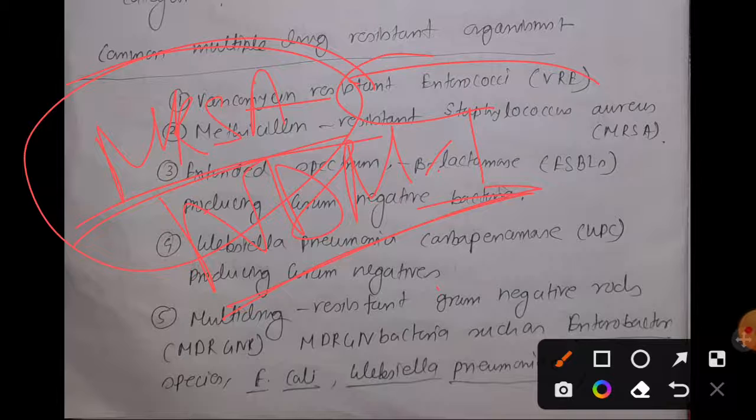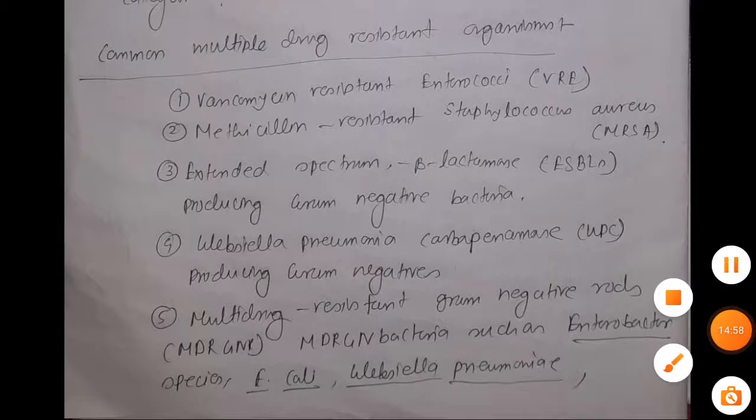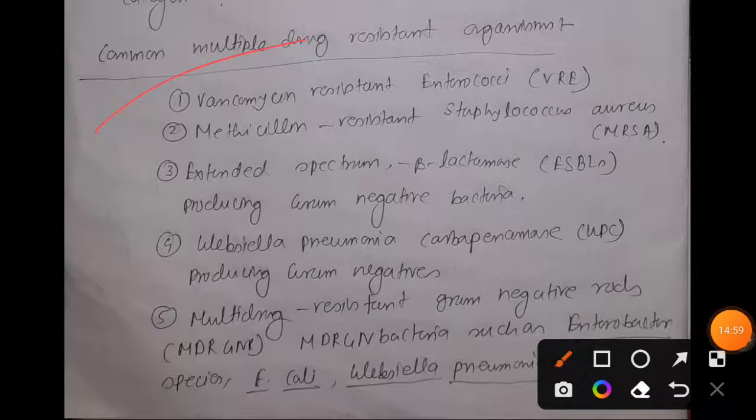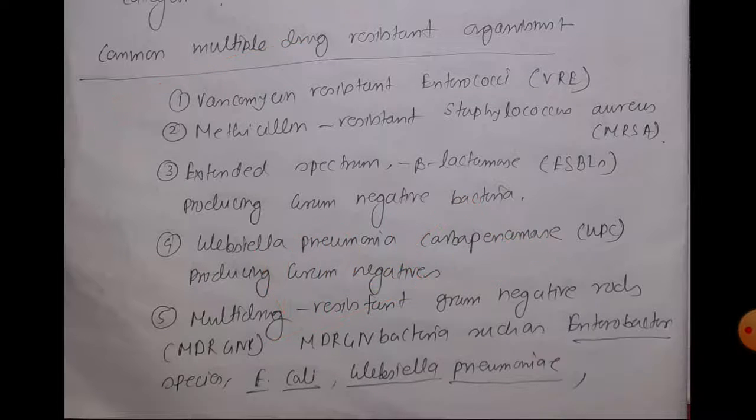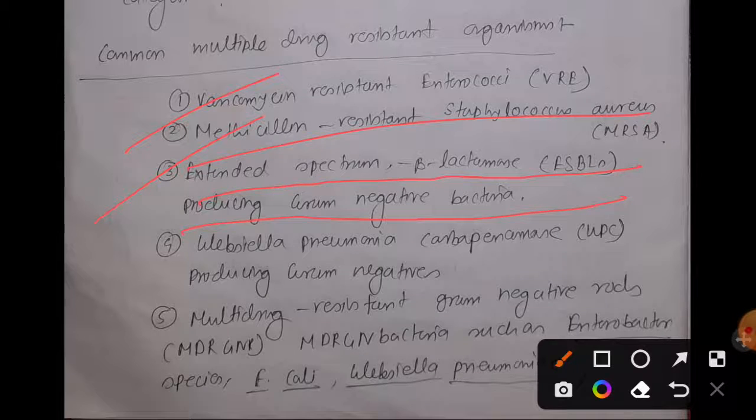Okay, so now let's discuss the examples. First of all is vancomycin resistant enterococci. We have also discussed VRSA, right? That is vancomycin resistant Staphylococcus aureus. You can also watch this. Methicillin resistant Staphylococcus aureus, that is our MRSA. Extended spectrum beta lactamase producing gram negative bacteria.